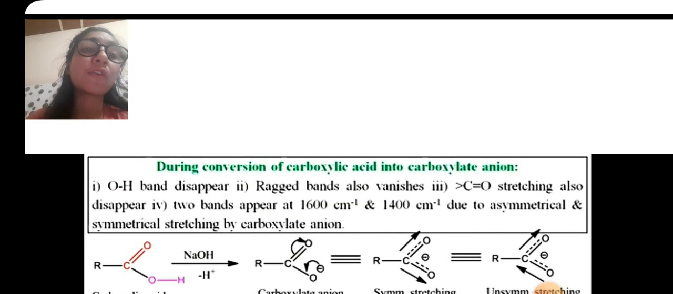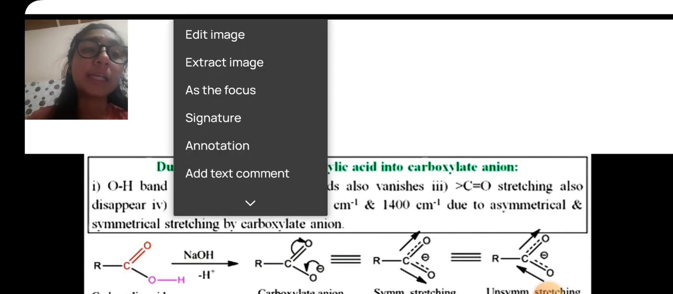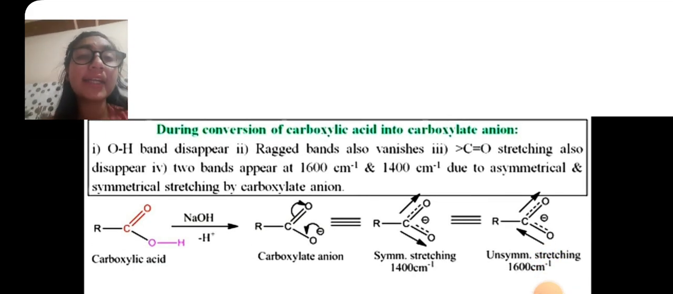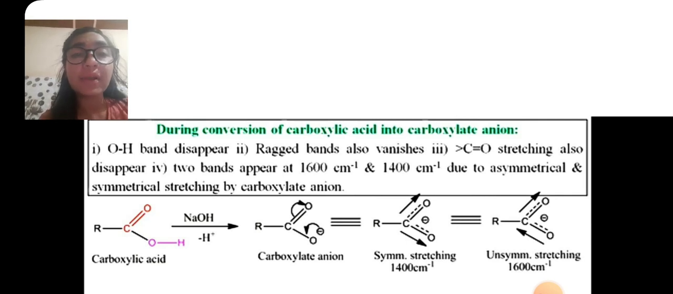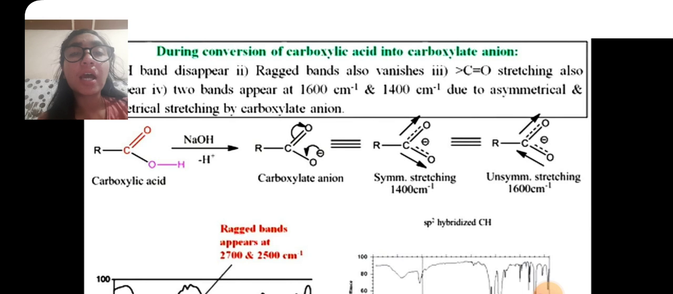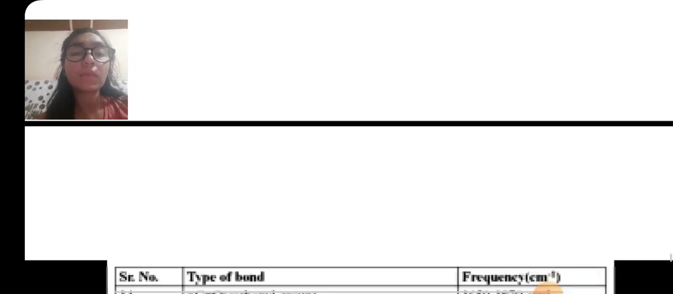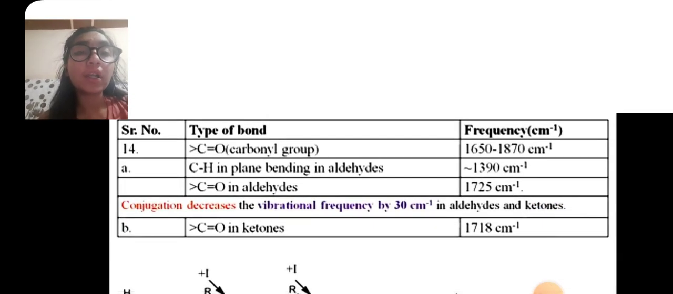During conversion of carboxylic acid into carboxylate ion, the OH band disappears and the rag bands also vanish. C-O stretching also disappears. Two bands appear at 1600 per centimeter and 1400 per centimeter due to asymmetrical and symmetrical stretching by the carboxylate ion. Carboxylic acid gives carboxylate anion. Type of bond: C=O carbonyl group, 1650 to 1000.